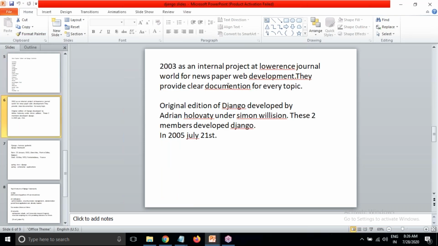Now, when we see the history of Django, in 2003 it was introduced as an internal project for the Lawrence Journal-World news publishers.